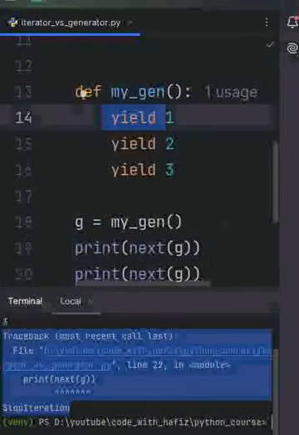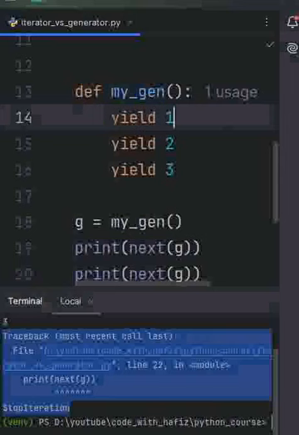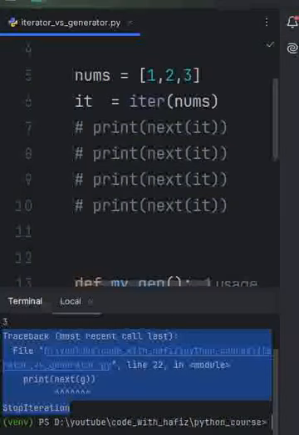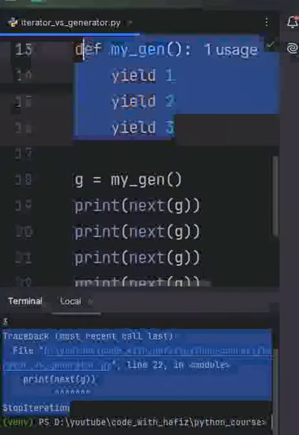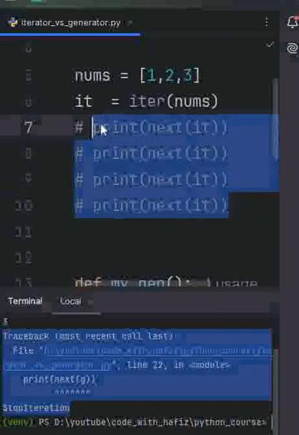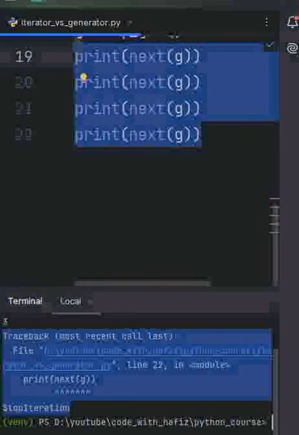So what is the difference between an iterator and a generator? An iterator we create using iter, but a generator we create using yield. The code of an iterator is more complex and the generator is simple. The memory use of an iterator is efficient, but for the generator it is very efficient. Let's see why the generator is more efficient.